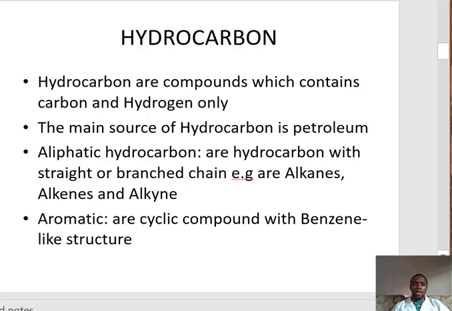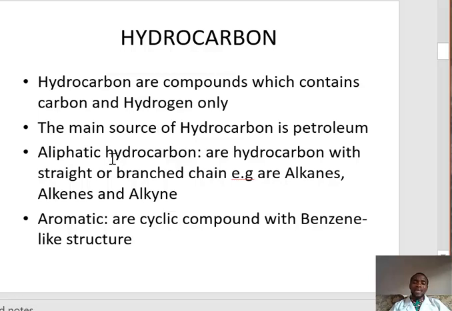Hydrocarbon is another aspect of organic chemistry that we must know. Hydrocarbons are compounds which contain carbon and hydrogen only. Majorly, they are petroleum, meaning crude oil. Crude oil is the main source of hydrocarbons. We have types of hydrocarbon. We have aliphatic hydrocarbons, which are straight or branched chain hydrocarbons. Examples of that are alkanes, alkenes, and alkynes. These ones are aliphatic hydrocarbons.